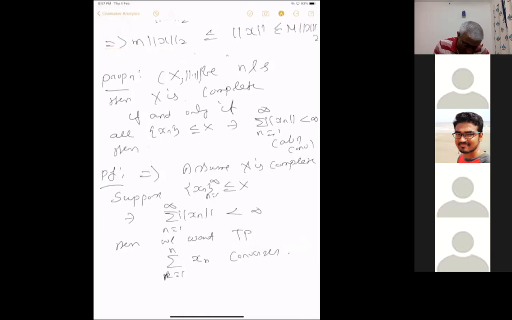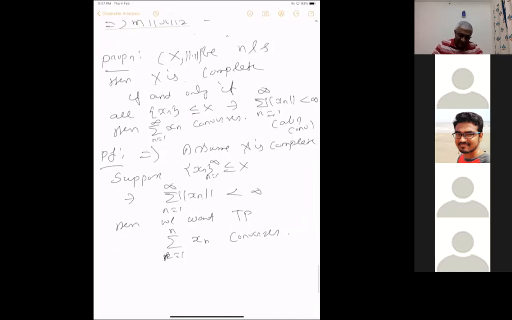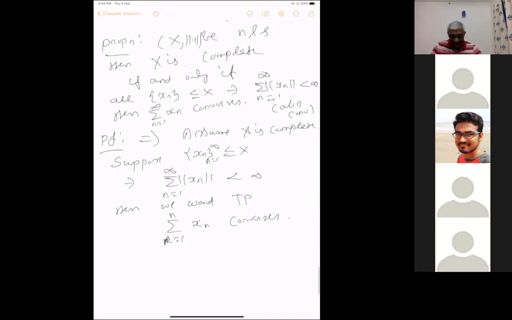Then summation xn converges. Otherwise, a non-zero constant sequence is a counterexample. Correct. There is too much of a difference between series and sequence. This converges, the series converges. That's what I said when I was saying it orally. Every absolutely convergent series converges. The series, not the sequence.